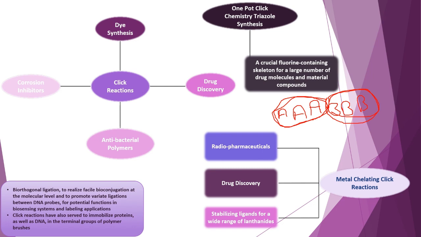So how are click reactions useful? For one, click reactions can tolerate various functional groups. Additionally, they can give extremely high reaction efficiency. This property has enabled click reactions to become the hallmark of linker chemistry.